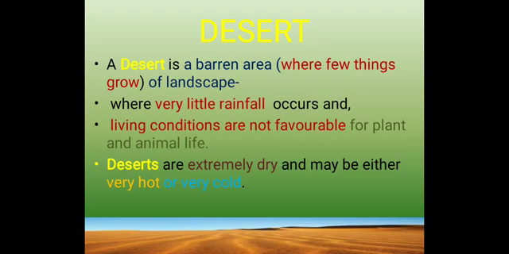Deserts are extremely dry and may be either very hot or very cold. Why are they extremely dry? Because very little rainfall occurs in that region.